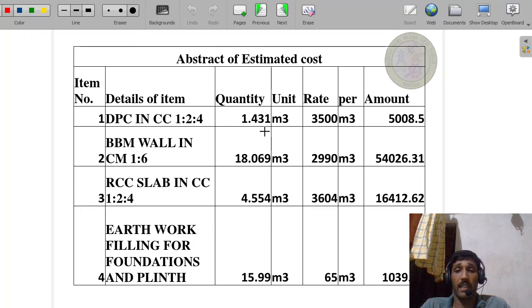By multiplying this, nearly 1040 rupees. In this way we have to calculate the total cost of each and every item of work. Next, the remaining items we will discuss in the upcoming sessions. In those sessions, we will discuss different types of problems: plastering, painting, flooring, whitewashing, color washing. All of these we will discuss one by one in the upcoming problems.